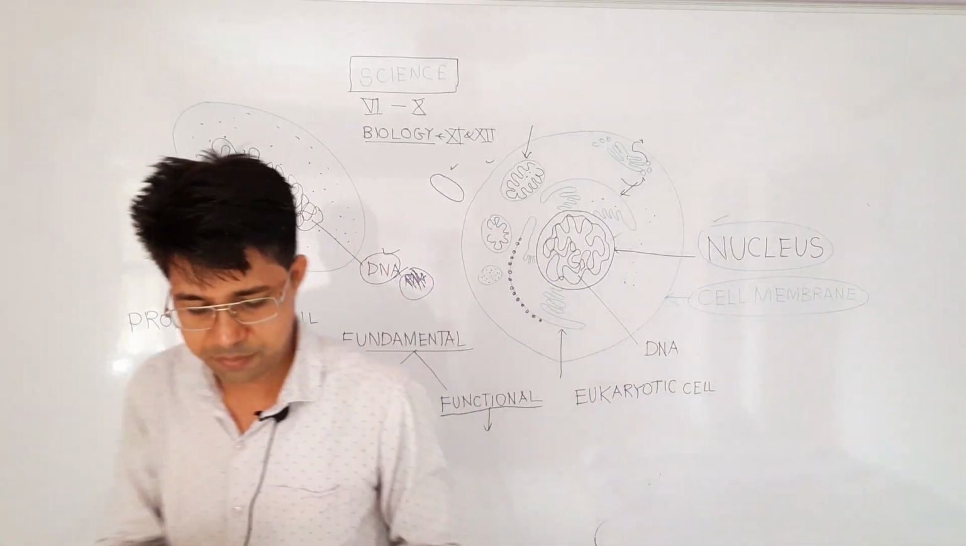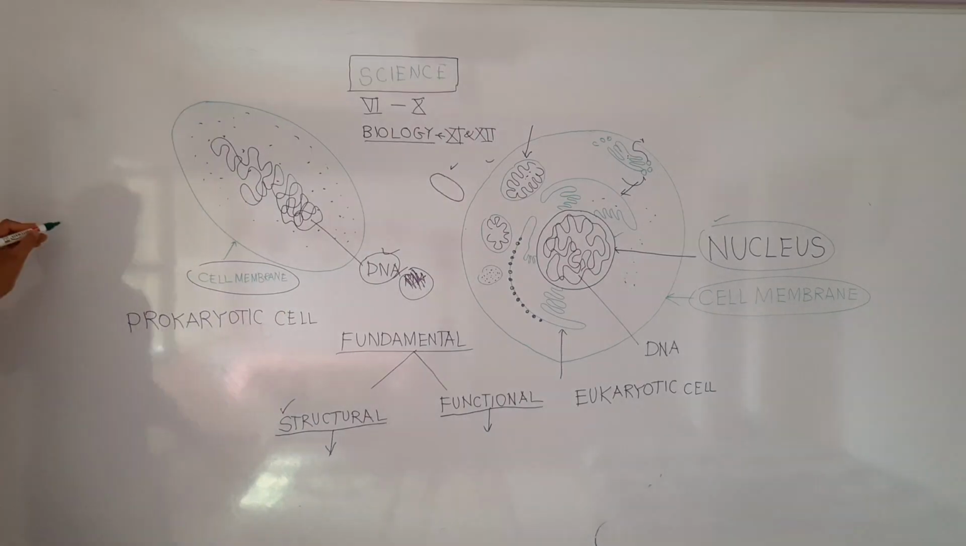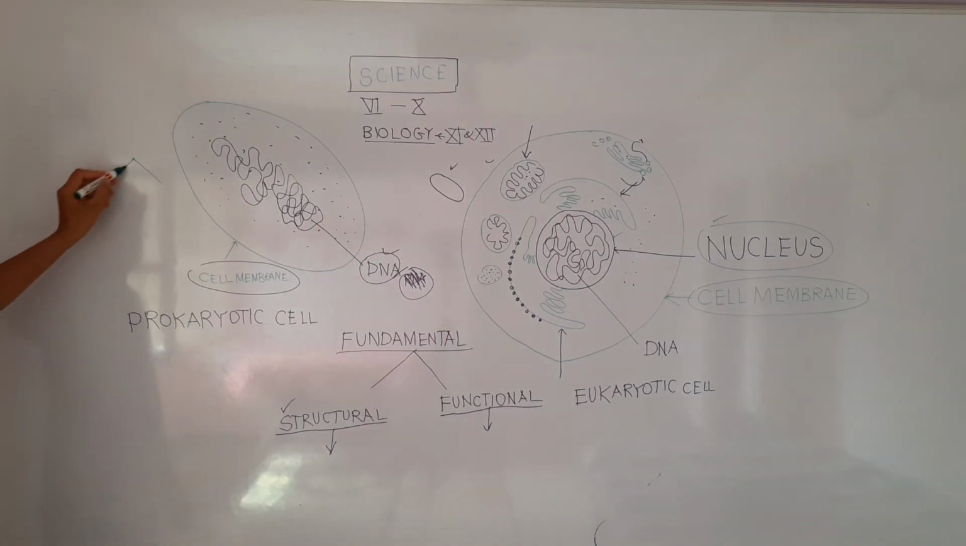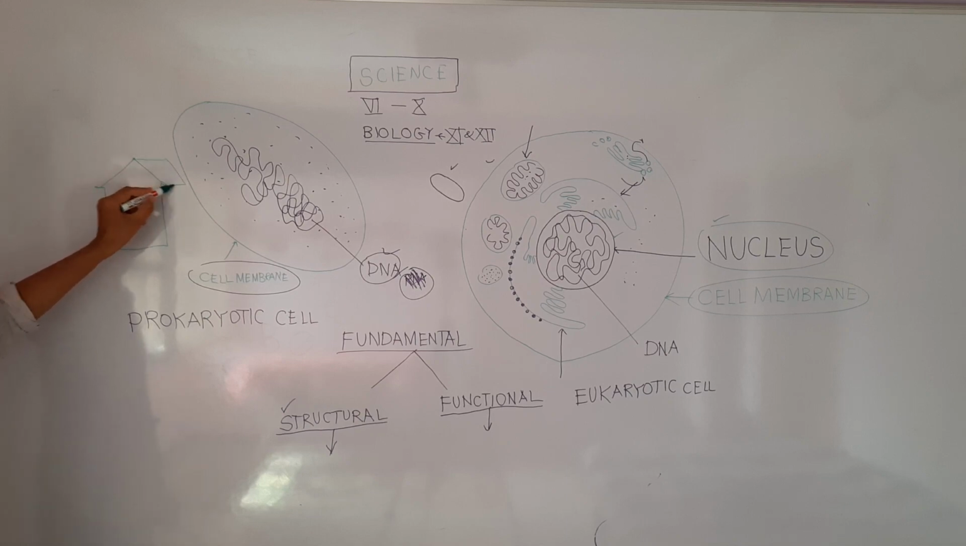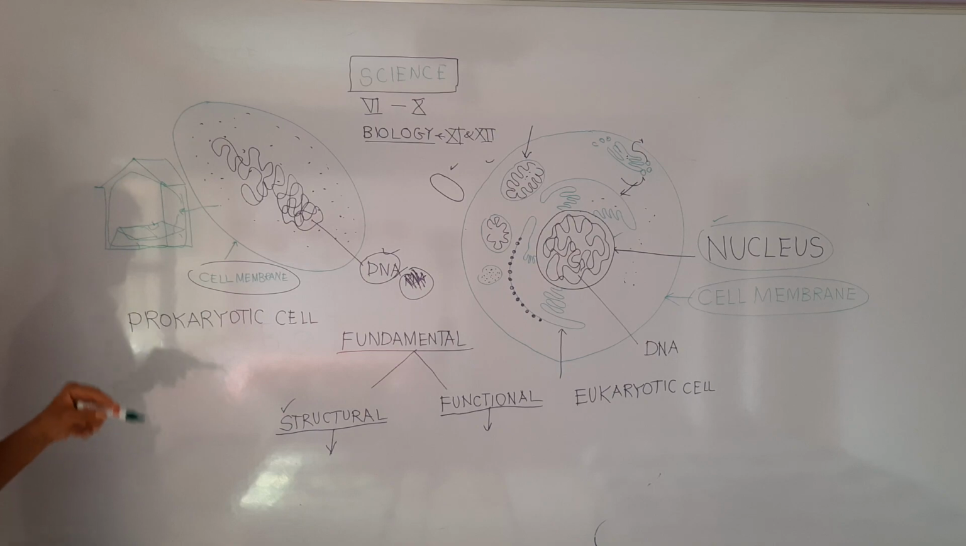For example, if you have two types of home, if you have a home which has no rooms, only a simple compartment and some plumbing and electricity system, so you can sleep there on carpet, you can make food, you can take a bath, but only in one chamber. This is how a prokaryotic cell functions.